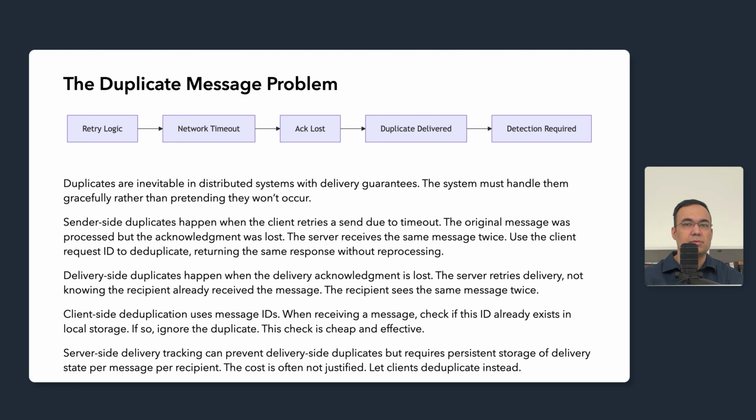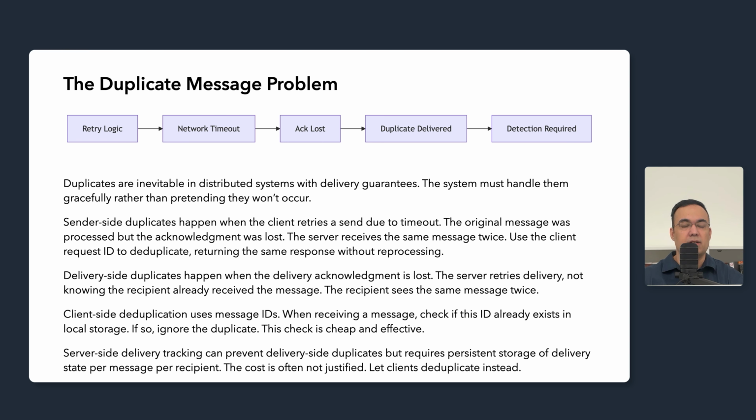Delivery side duplicates happen when the delivery acknowledgement is lost. The server sends the message to the receiver's gateway. The gateway delivers it to the client. The client stores the message and sends a delivery acknowledgement. The acknowledgement is lost. The server does not know delivery succeeded, so it might retry. The recipient sees the message twice.